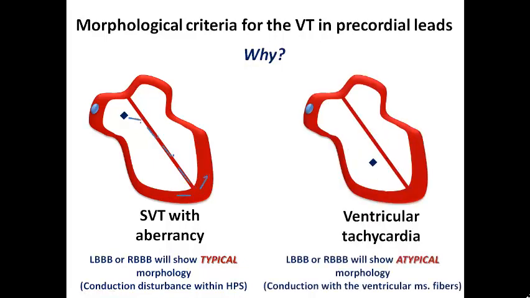Whereas in ventricular tachycardia, left or right bundle branch block would show atypical morphology because the conduction starts within the ventricular muscle fibers, not within the His-Purkinje system. And so I would not expect the typical left or right bundle morphology that we explained before in the lecture of bundle branch blocks. So this is the core difference in differentiating VT from SVT with aberrancy: the complex morphology or the bundle branch block morphology. So let's give an example here. Let's start with right bundle branch block.